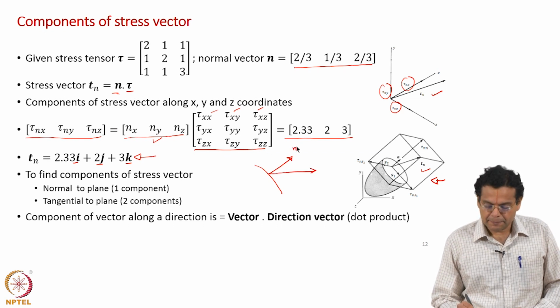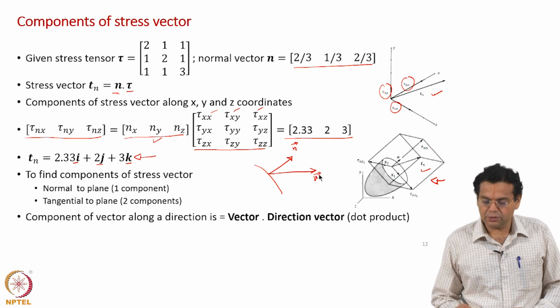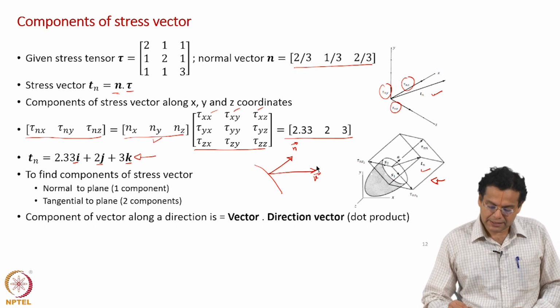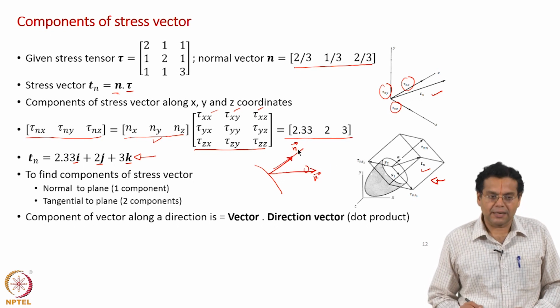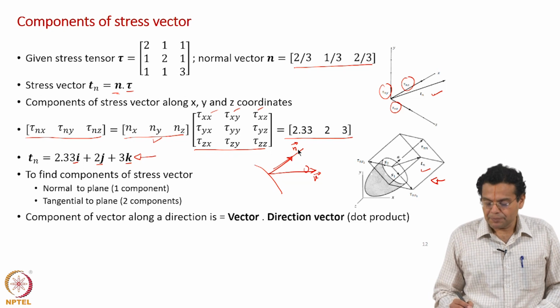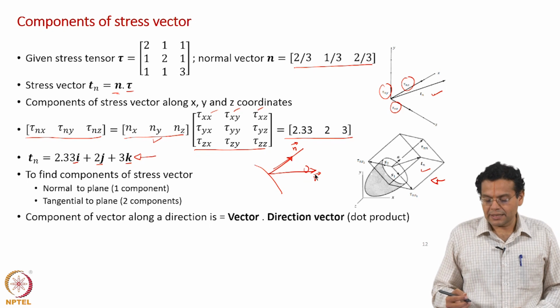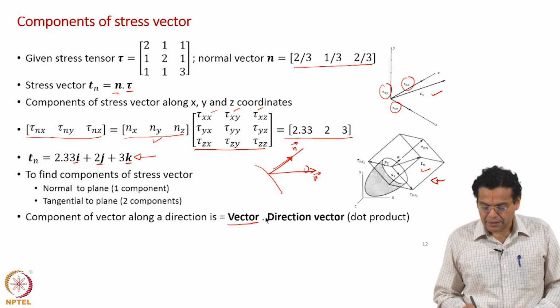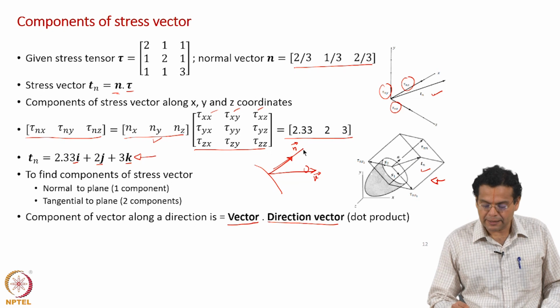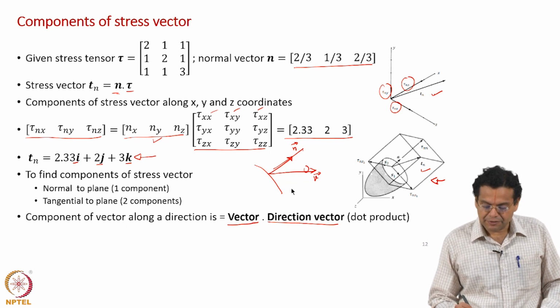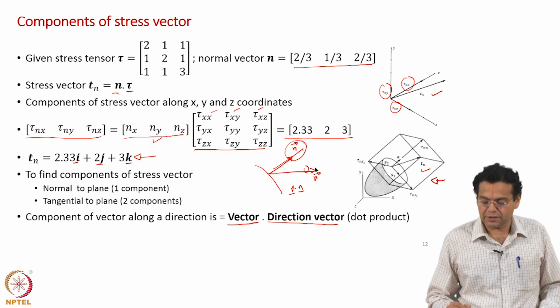This is the n vector and this is the v vector. What did we do? We took v dot n, which means we are taking the component of the v vector along the normal. To find the projection of any vector along some other direction, it is enough to take a dot product of the vector with the direction vector. When we say v dot n, it is the component of v along the n direction, so we were getting the velocity along this normal direction.